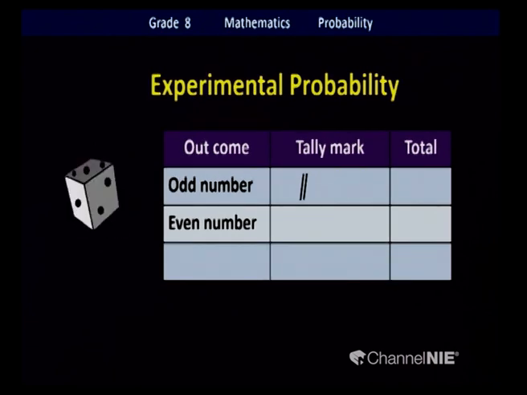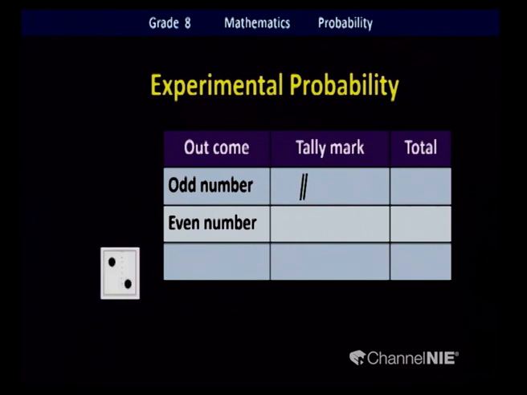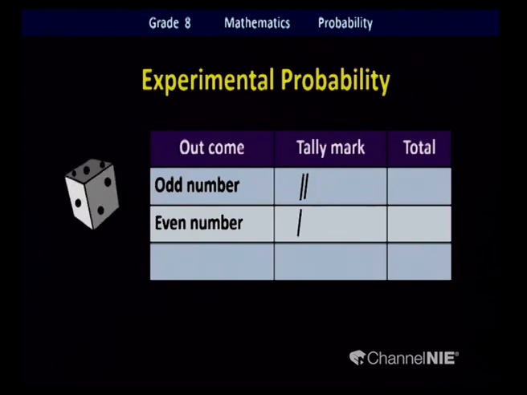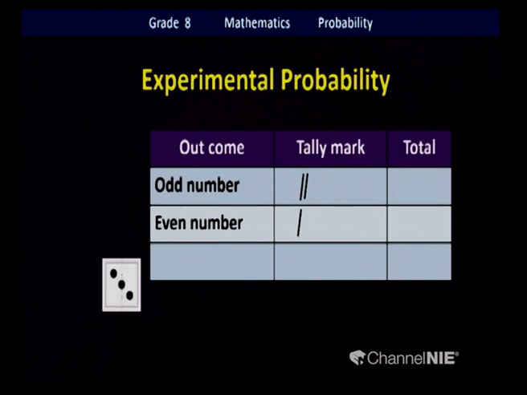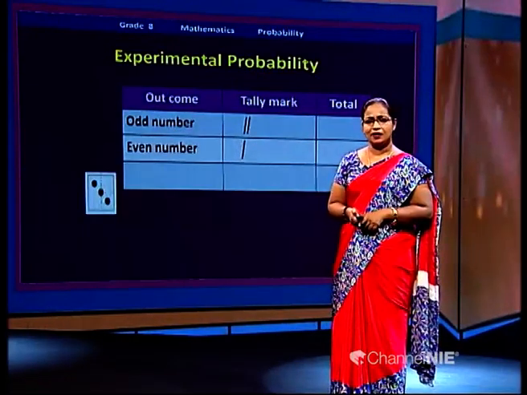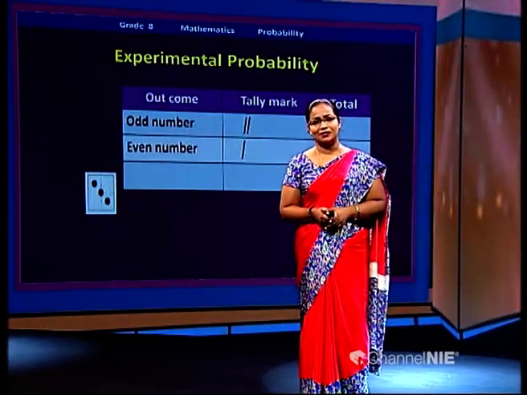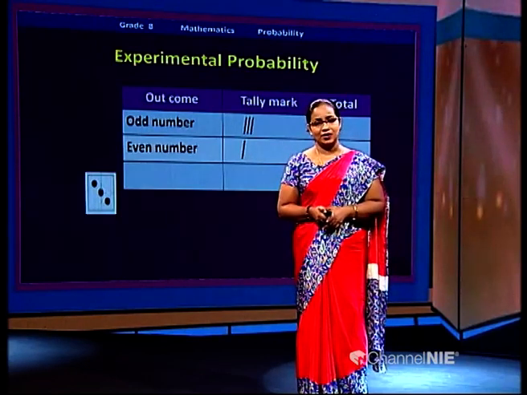Again, we are going to do the experiment. Okay, here we go. Roll the die. What will it be? Oh, it is number 2. Where are you going to mark it? Yes, it is an even number, so you should mark the tally mark at the even number row. Okay, here we go again. We're going to roll the die. Find the outcome. Oh, again it's number 3. It's more likely to get odd numbers, I think. Yes, so you have to mark the tally marks at the odd number row. Good.